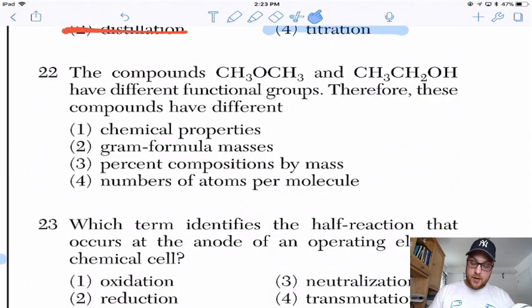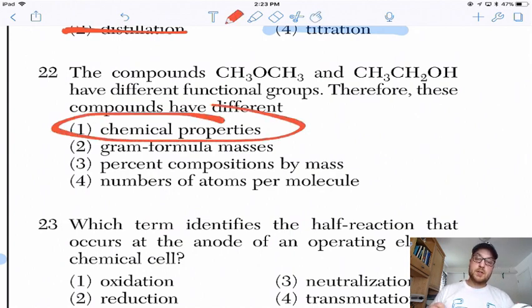The compounds CH3OCH3, so methyl ether, and ethanol have different functional groups. Therefore, these compounds have different properties. Different things are different. If they have different structures, they will have different properties. Why are the other ones wrong? Because again, you can kind of figure this out by process of elimination.